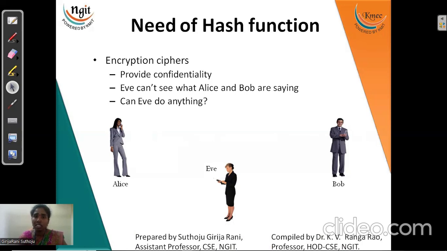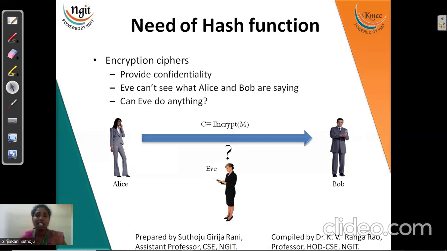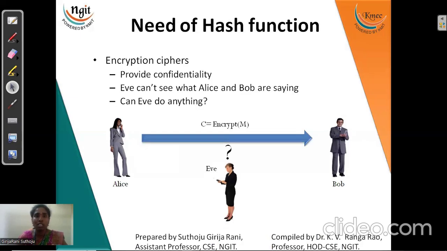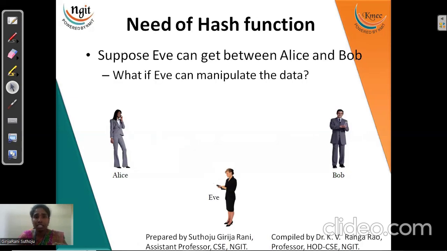So we need to check our data properly with the integrity concept. The need is very, very strong here, so we need message integrity, where we have to detect manipulation of the data.